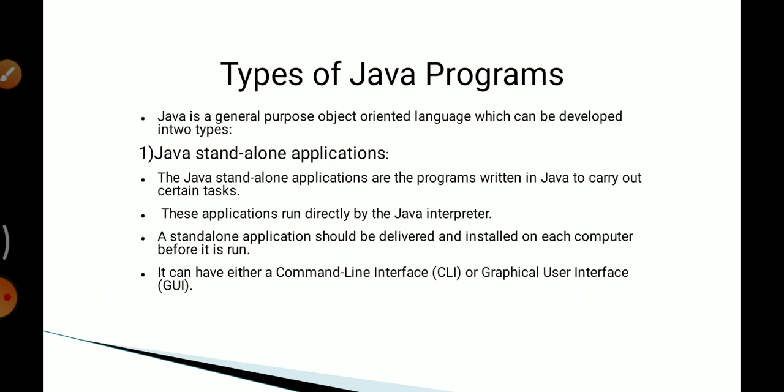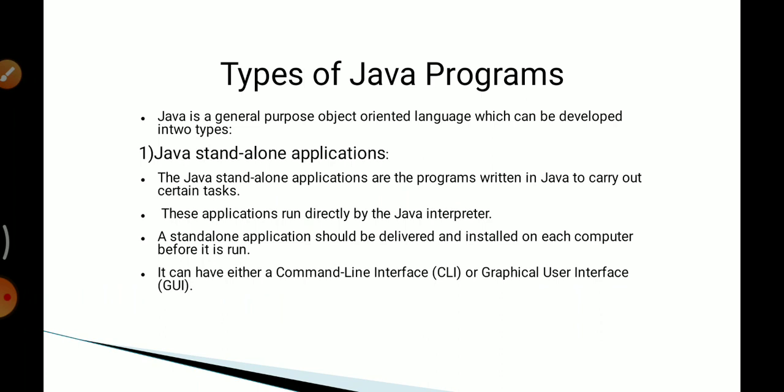The Java standalone applications are programs written to carry out tasks on standalone local computers. Executing this type of program includes two steps. First is compiling source code into bytecode using the Javac compiler, and second step is executing the bytecode program using the Java interpreter.